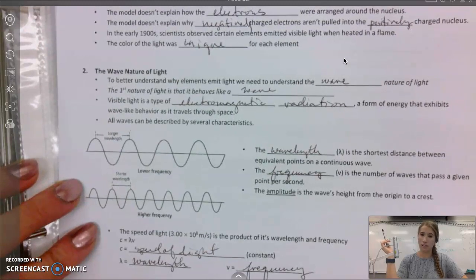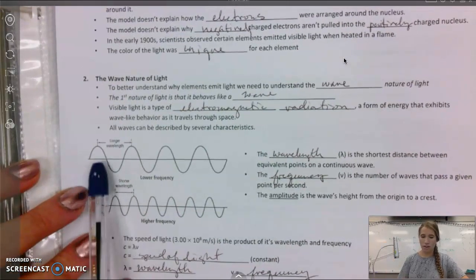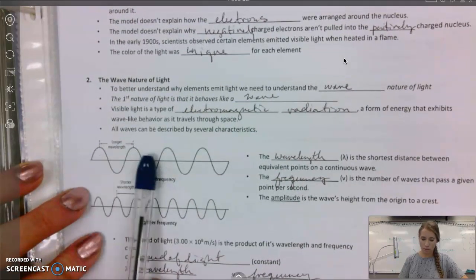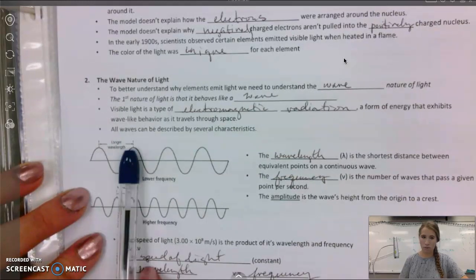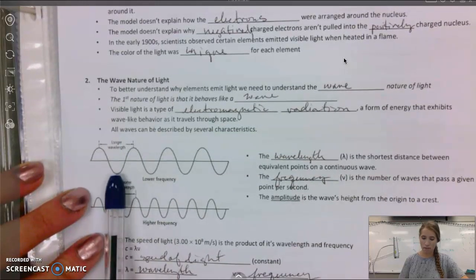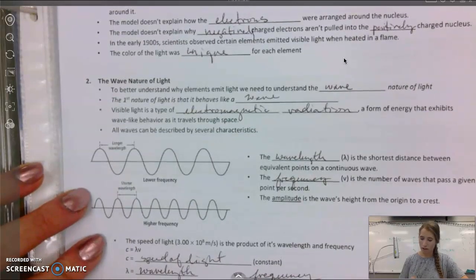They're all the exact same thing. They just have different wavelengths. Okay, so wavelength is the distance between two equivalent points on a wave. So it might be from trough to trough, or it might be from peak to peak.